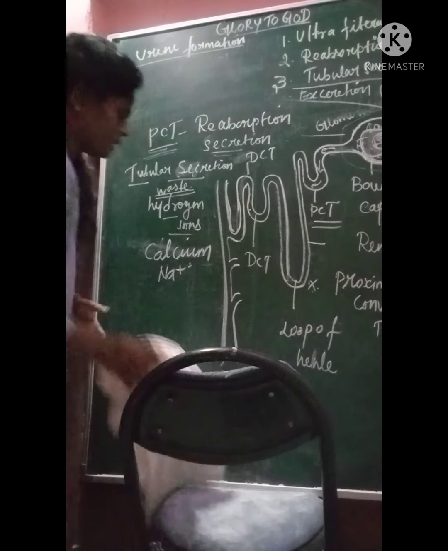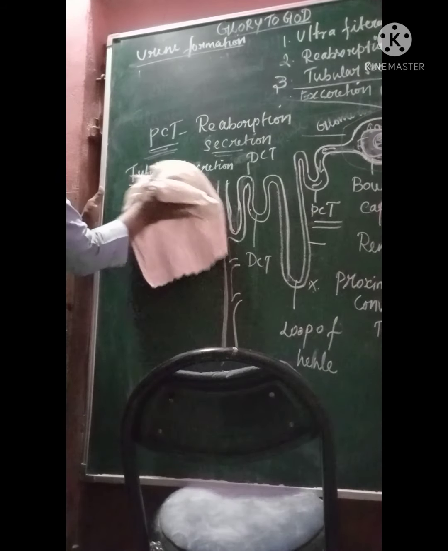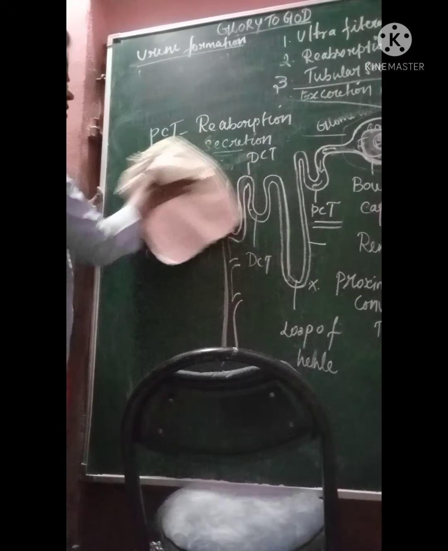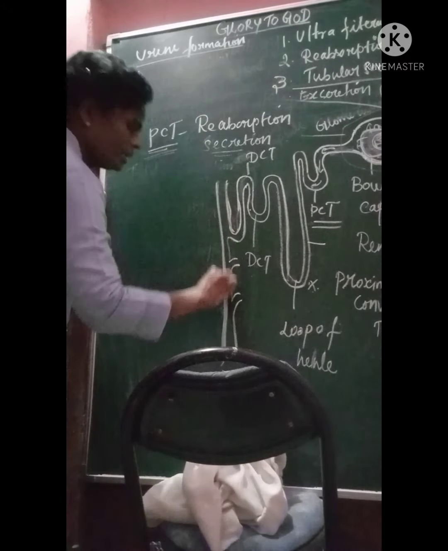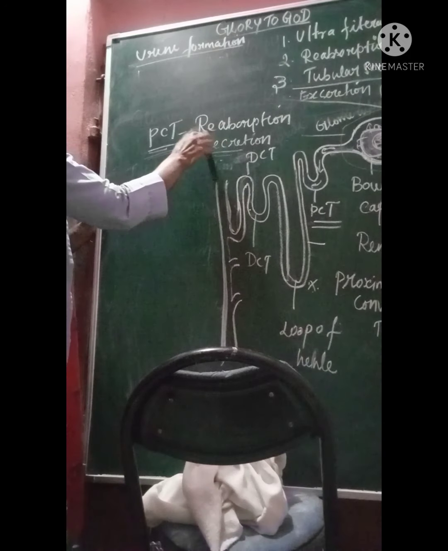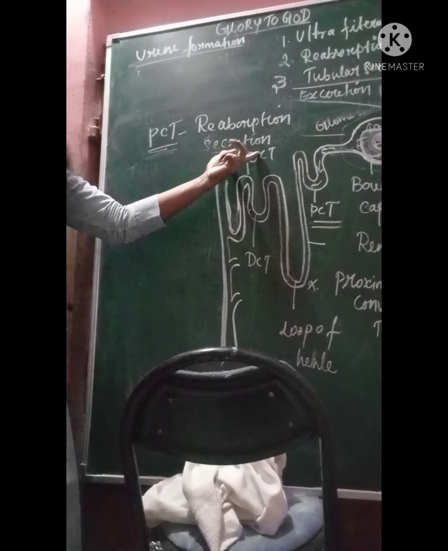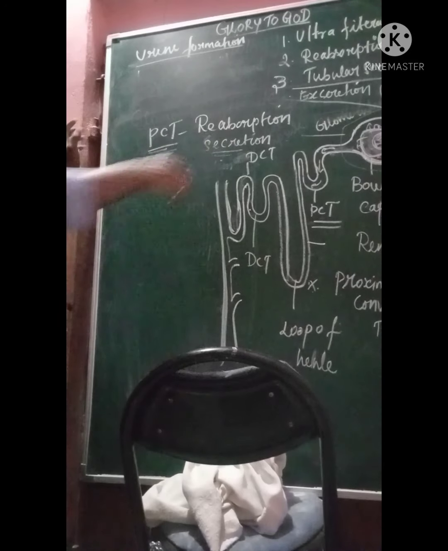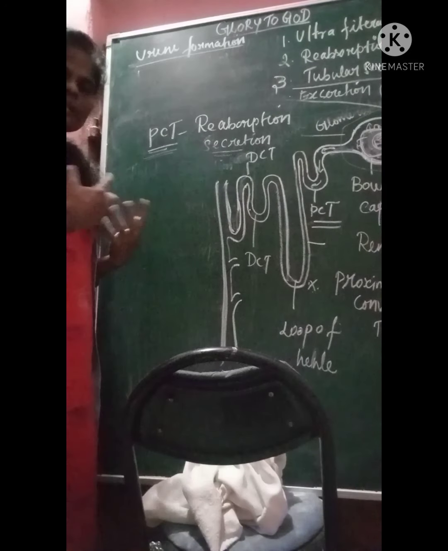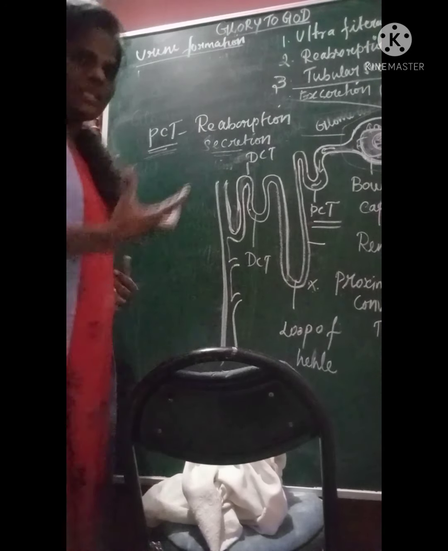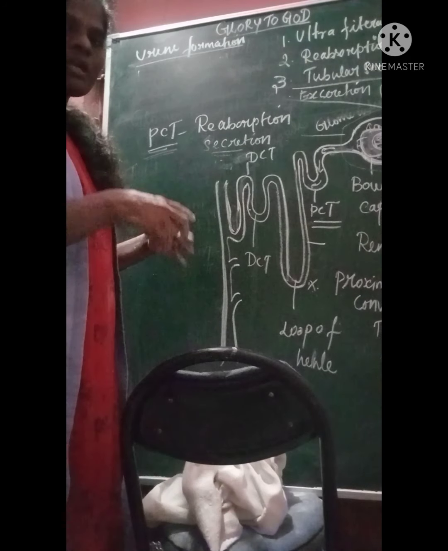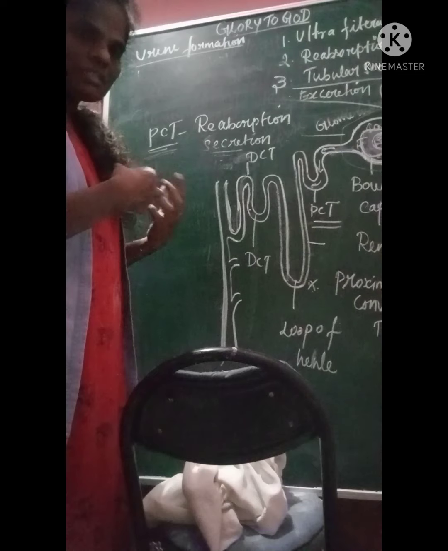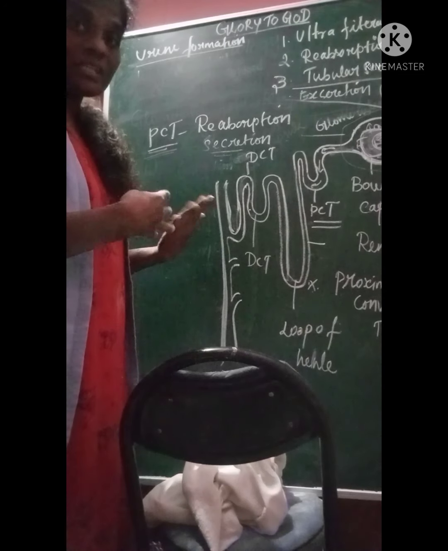And then what happened now? Another important thing is happening. I have told you, in the proximal convoluted tubule, there is a little bit of secretion that also happens. What happens when the patient falls sick and takes medicines? They may be under medication or something.